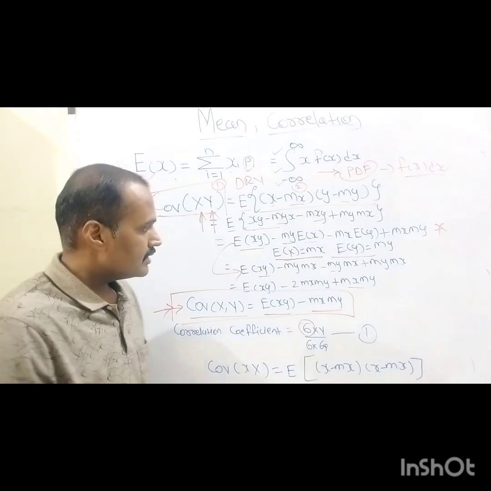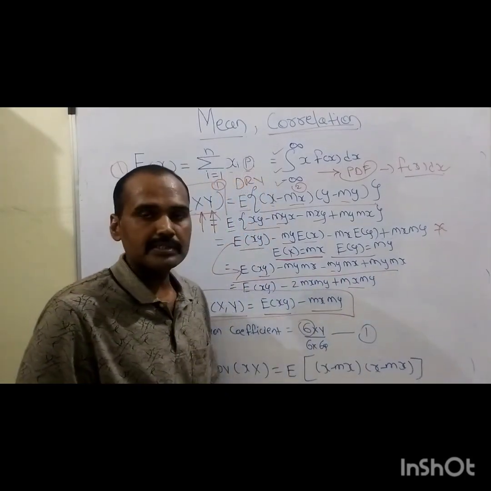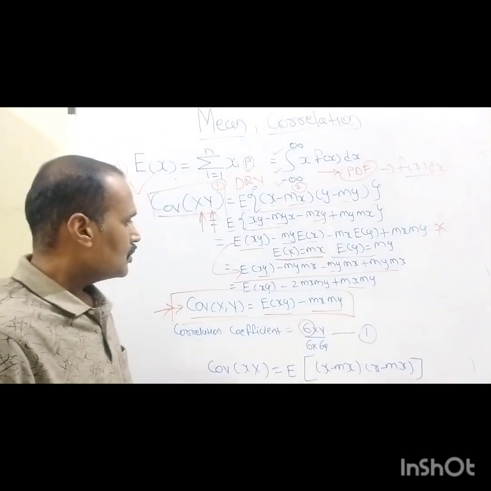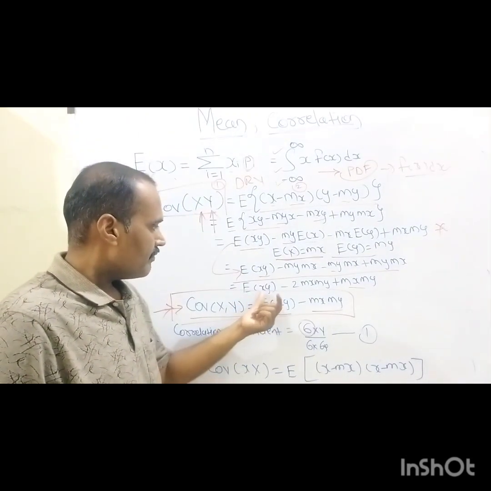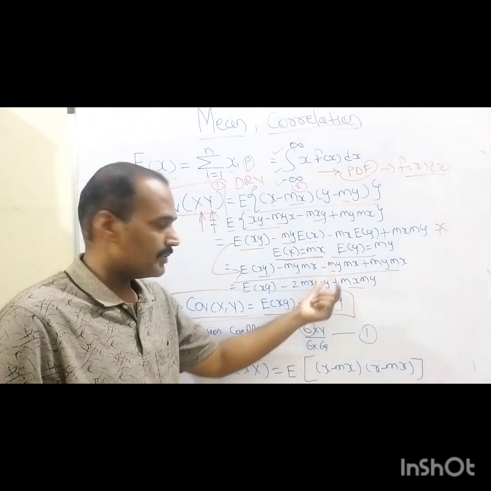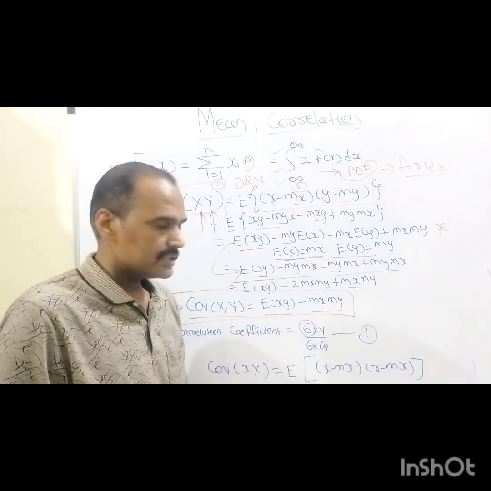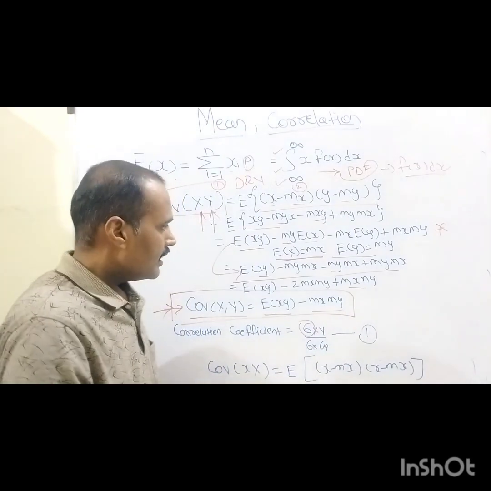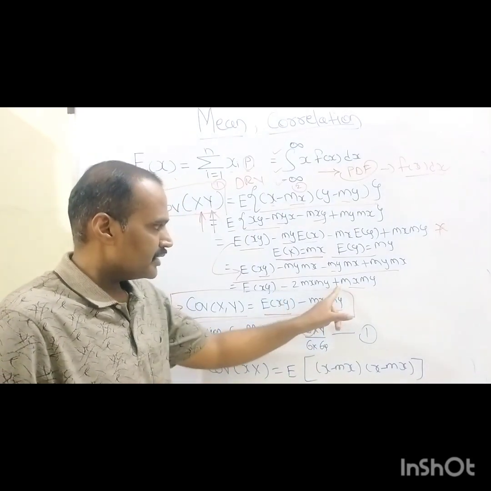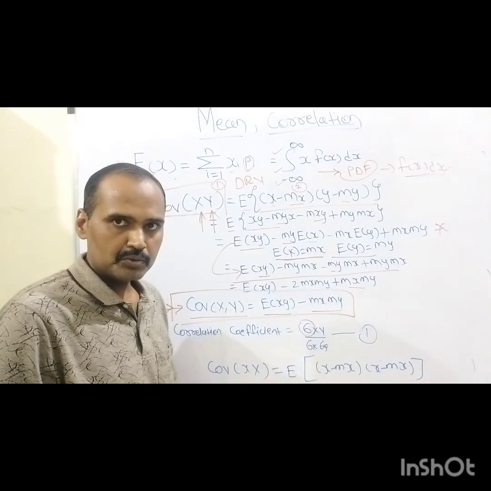Further, when we simplify this existing term in terms of subtraction, it will become E of xy, minus, minus, these two terms being combined, so it will become minus 2 into mx into my plus mx into my, right? And here we have the negative sign and the positive sign, as these two terms are identical to each other.